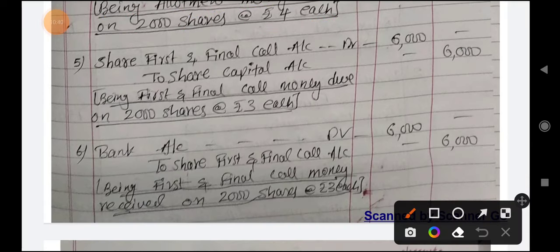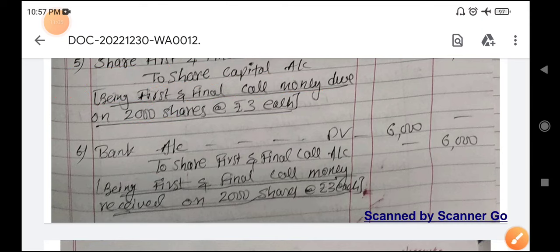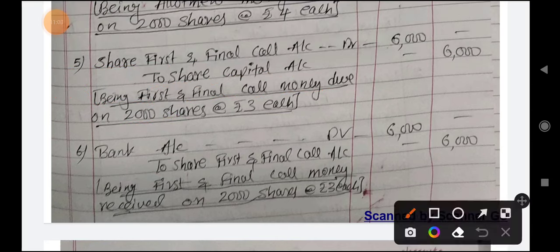Next, due entry for share first and final call. So share first and final call account debit to share capital account. Please remember due entries will be like this only. Whatever it is due, that will be debited and credited to share capital. Okay, being first and final call money due on 2000 shares at 3 rupees each, 6000 amount.